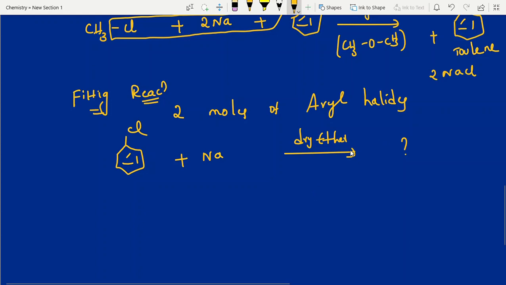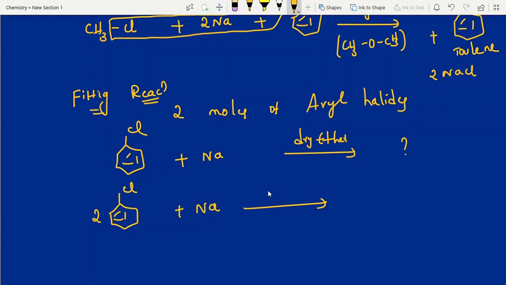Can you guess what is the answer, students? Yes, 2 moles of aryl halide we are taking. You can write the reaction. Cl, sodium metal, just 2 moles you can take here itself, dry ether. Then byproduct is again NaCl, 2 moles of NaCl.